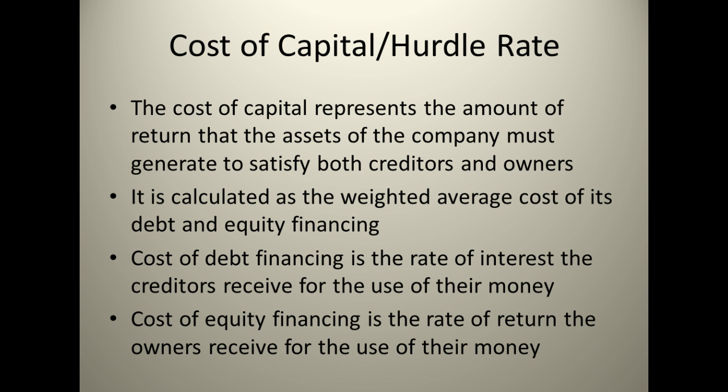We calculate this by using a weighted average cost of debt and equity financing, which we'll get to in a second. The cost of debt financing is the rate of interest the creditors receive for use of their money. So if we borrow money at 10%, the cost of debt financing rate is 10%. And then the cost of equity financing is the rate of return the owners receive for the use of their money. So the shareholders are requiring a return off of their investment. So the money that they give the company, they're looking for a return, a stated rate also.